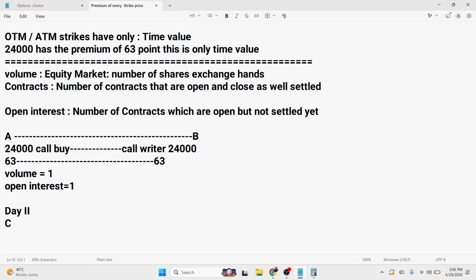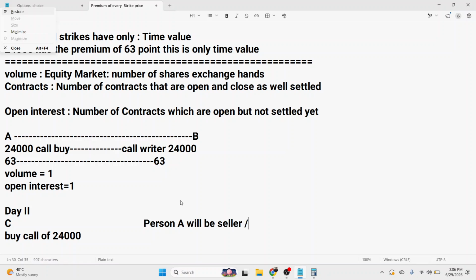Person C buys the call of 24,000, and here person A will become the seller, or call writer.